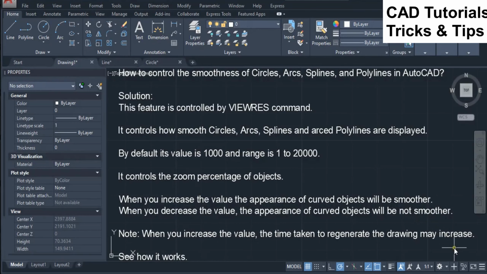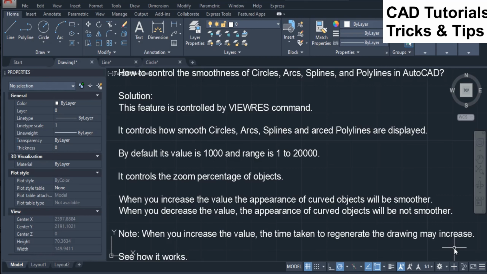How to control the smoothness of circles, arcs, splines, and polylines in AutoCAD. Solution. This feature is controlled by the VIEWRES command. It controls how smooth circles, arcs, splines and arced polylines are displayed. By default its value is 1000 and the range is 1 to 20,000.